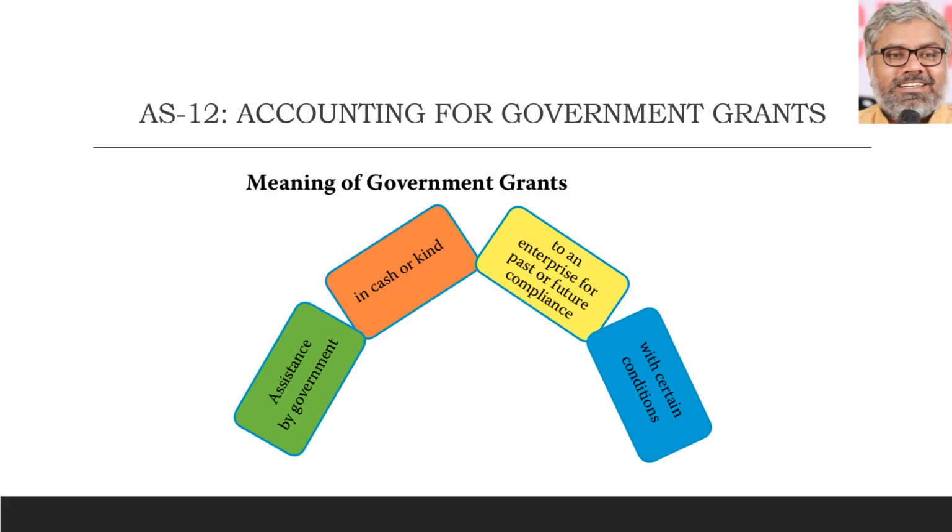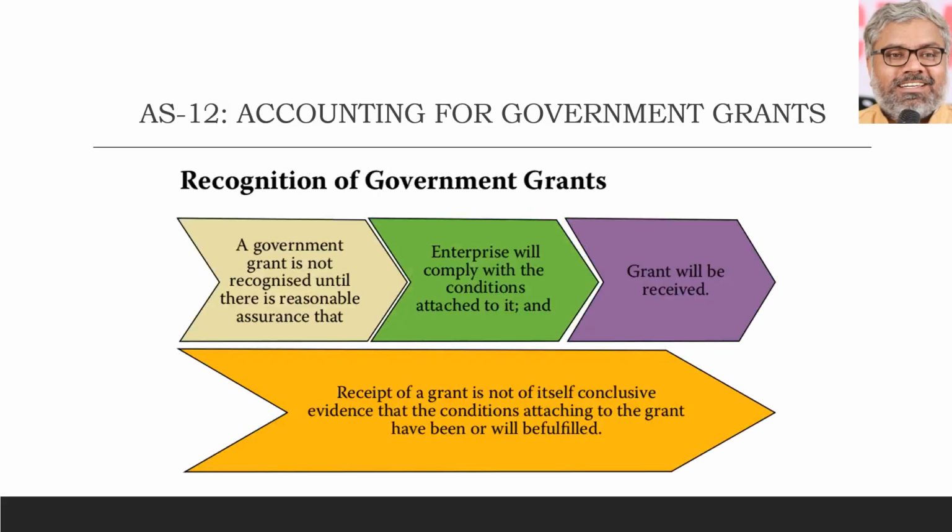So what a government grant generally means is the assistance of the government to an organization or a particular enterprise for past or future compliance, whether given in cash or kind, with certain conditions. That's what a government grant means in general. Then look at the recognition of government grants: when can it happen? The definition is just for general understanding, and recognition is also a general principle.